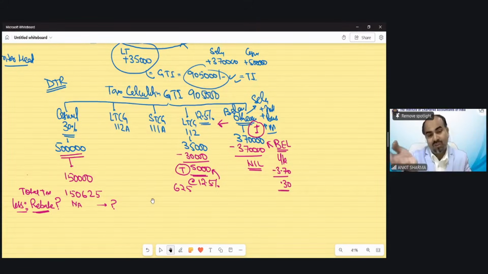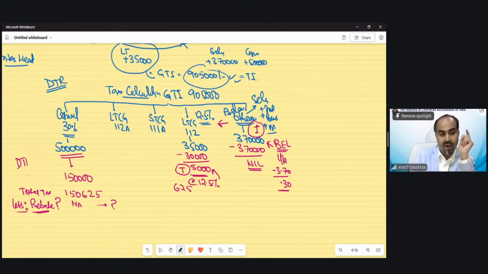I believe you must have gone through this condition under the capital gain topic, or the basic concept topic, but rebate is not applicable in this case. Yes, I know it is in the capital gain topic. It has been written specifically that rebate is not applicable. Why? Because rebate is under the default tax regime.